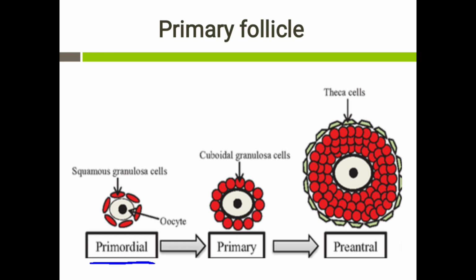This primary follicle again has the oocyte in the center, which is surrounded by the granulosa cells. The granulosa cells in the primary follicle are cuboidal in shape, and these cells form a single continuous layer around the oocyte.